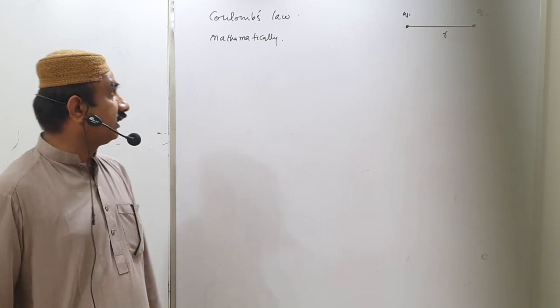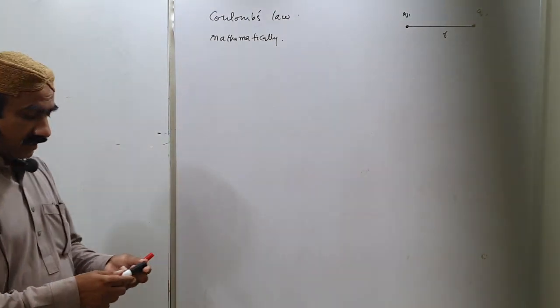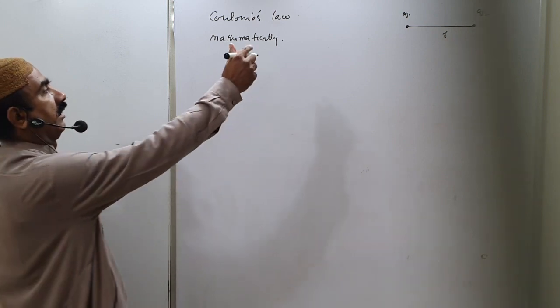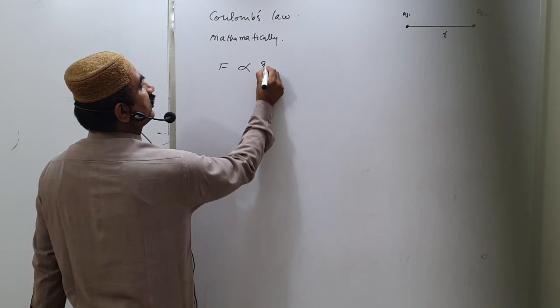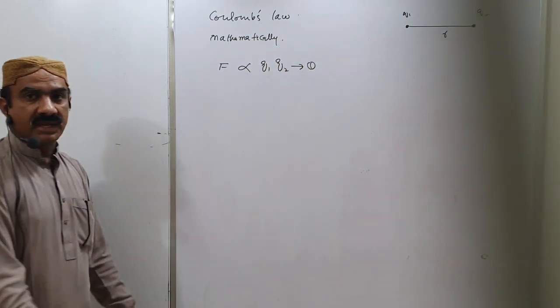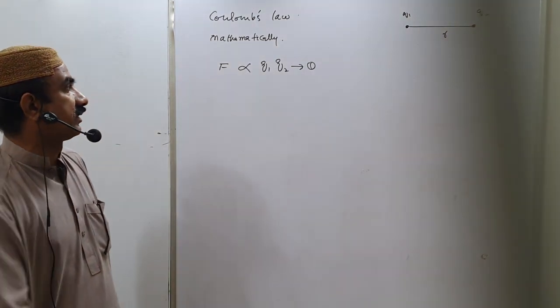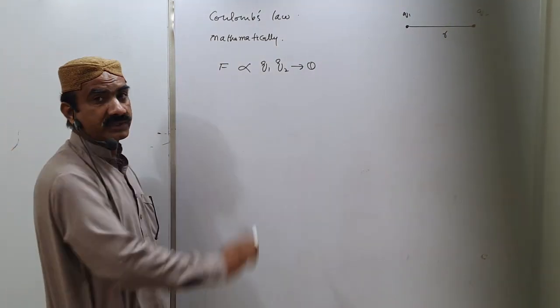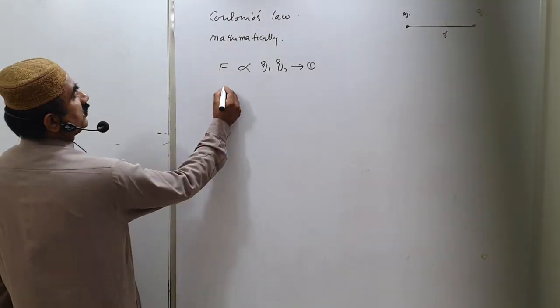Now mathematically we will discuss Coulomb's law. Force is directly proportional to the product of charges, meaning if the magnitude of the product of the charges is larger, then the force is larger.